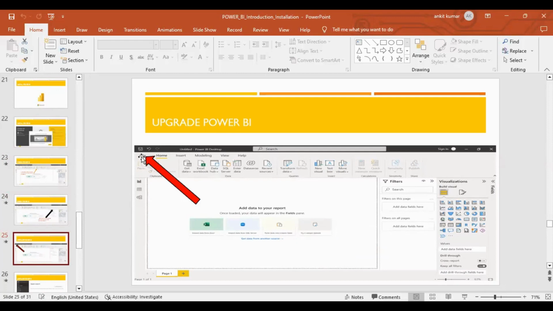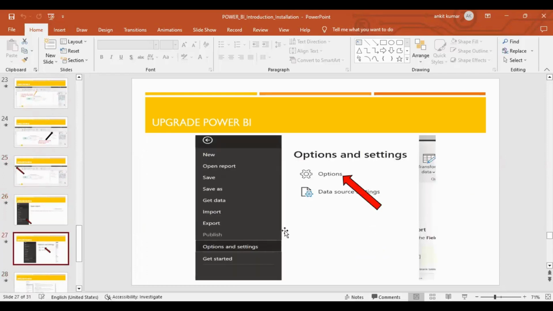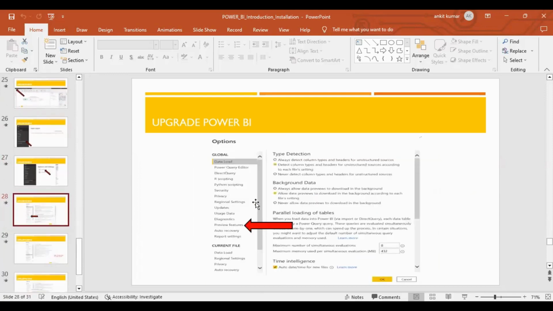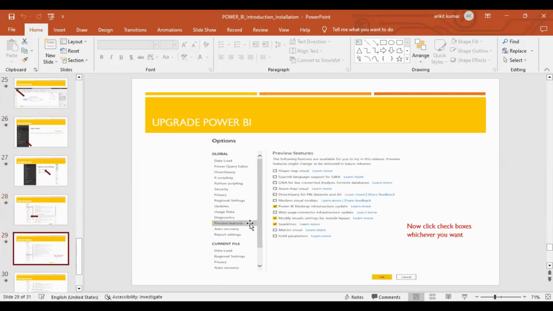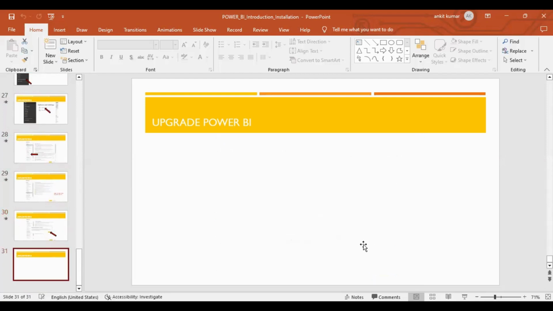Click on file, options and settings. After clicking options and settings, click on options. There are preview features. Now click the check boxes whichever you want. There is Power BI Desktop infrastructure update, sparkling modify visual, and after clicking, it requires a restart. Go to restart. Okay, now moving to Power BI.